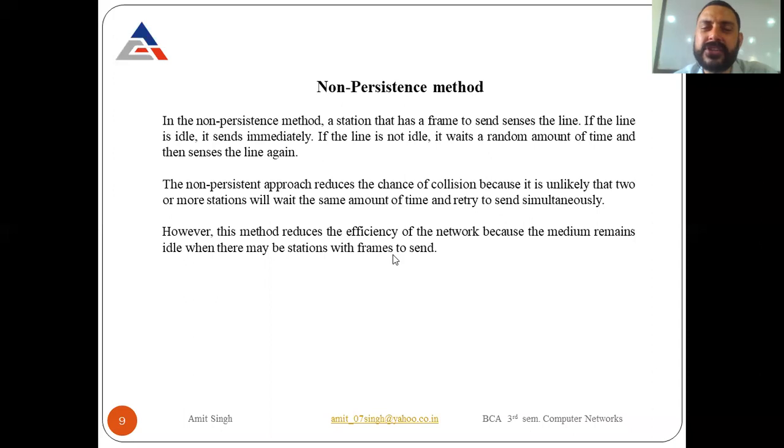Why does it reduce the efficiency? Because the waiting time is random. Suppose my waiting time is 2 minutes and Shehzad's waiting time is 3 minutes. Even if the channel is idle, no one is going to sense that channel for at least 2 minutes, because I have to wait for 2 minutes and Shehzad has to wait for 3 minutes. So this is the non-persistence method.